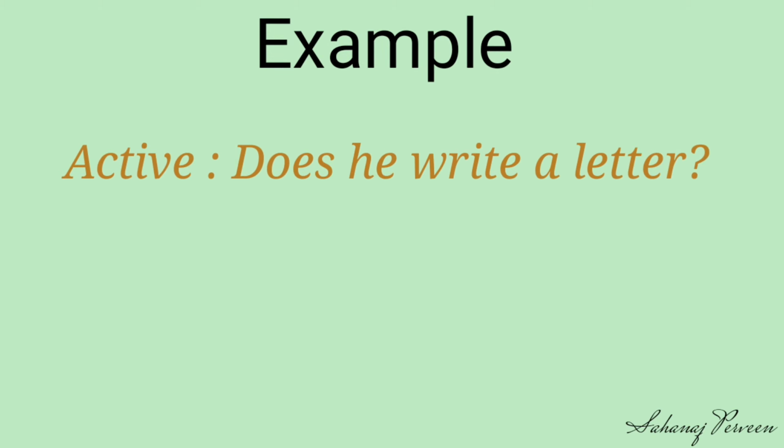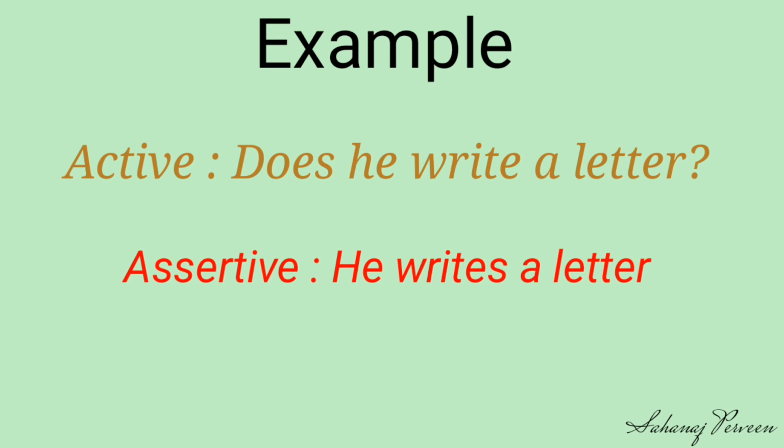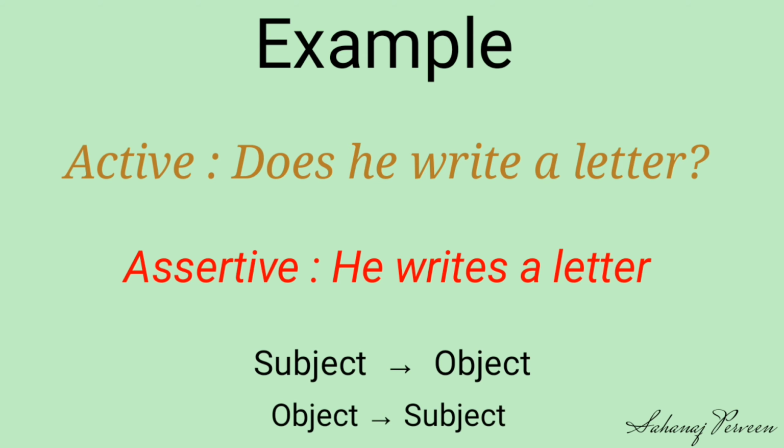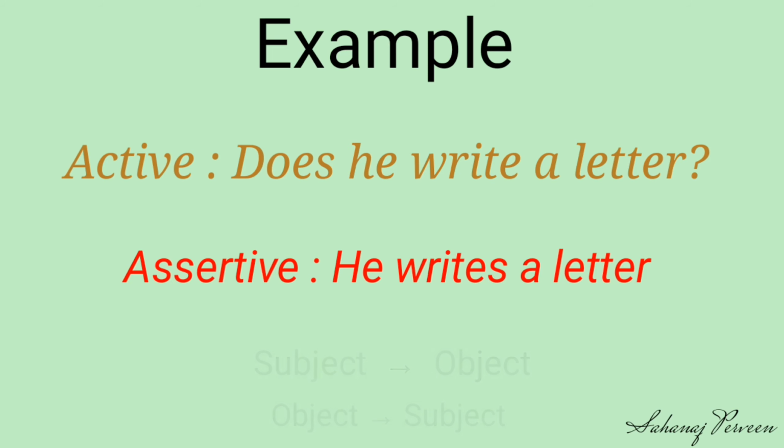Active: Does he write a letter? Now, we are going to change it by applying 7 steps. At first, we need to convert the sentence into assertive. He writes a letter. Next, we need to identify the subject, verb and object. Then, we will swap subject to object and object to subject. Next, we will add the helping verb.